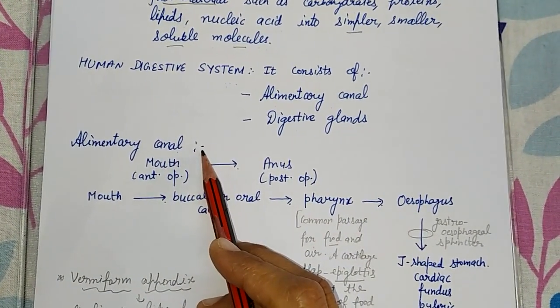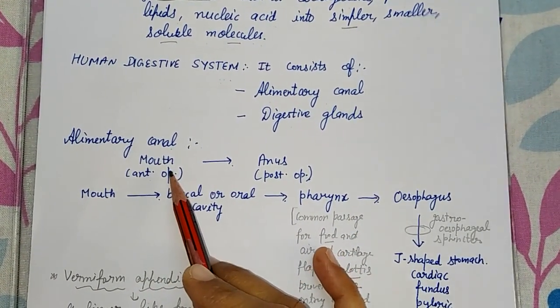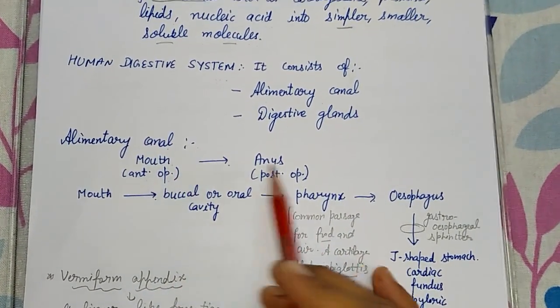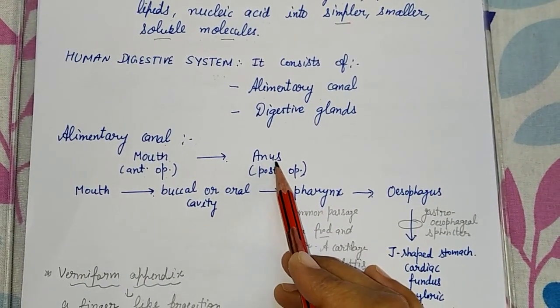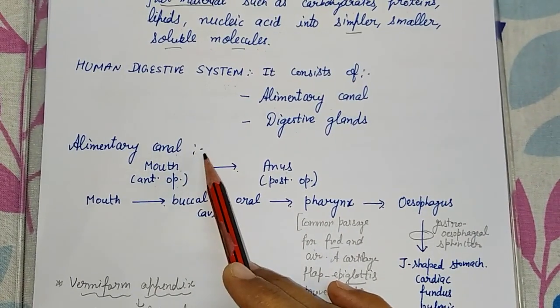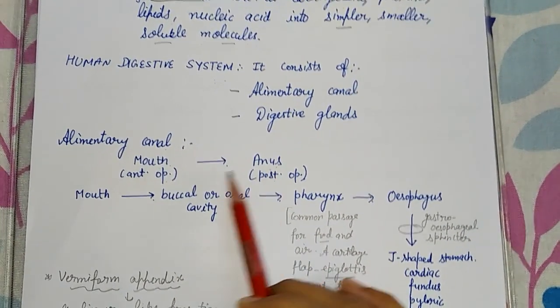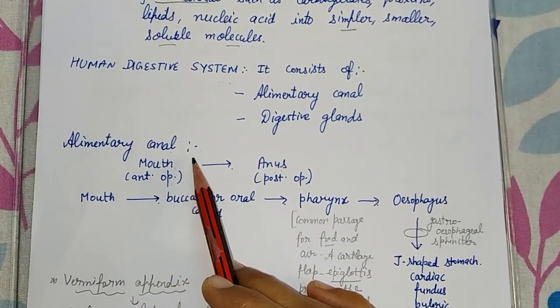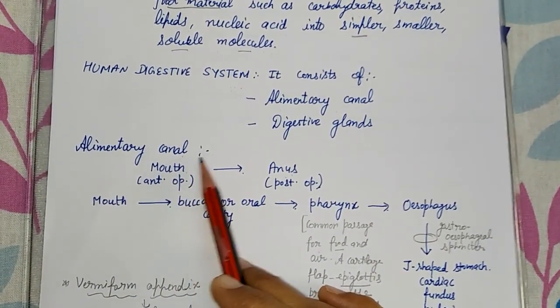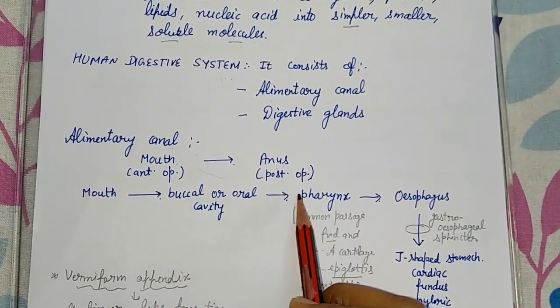It is a long muscular tube that has the anterior opening as mouth and posterior opening as anus. So complete muscular wall जो originate होती है from the mouth and ends at the anus is called the alimentary canal. Okay. So we will first study about the parts of the alimentary canal.